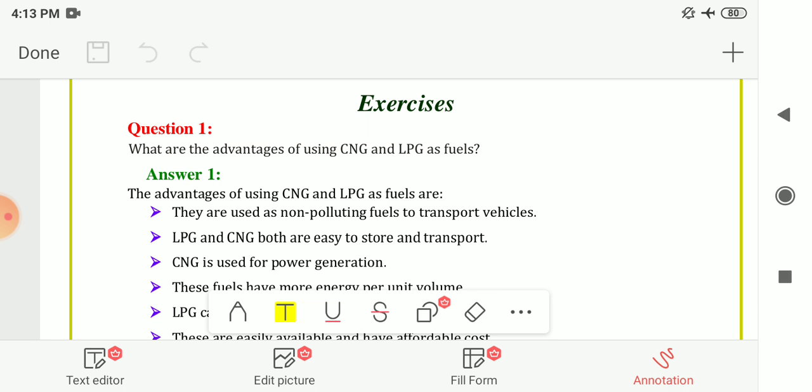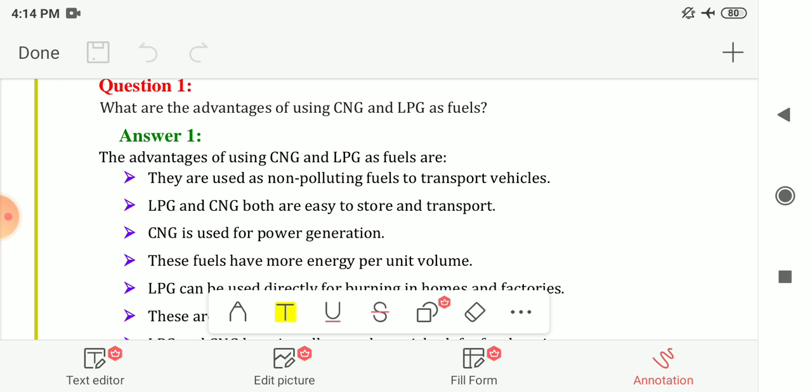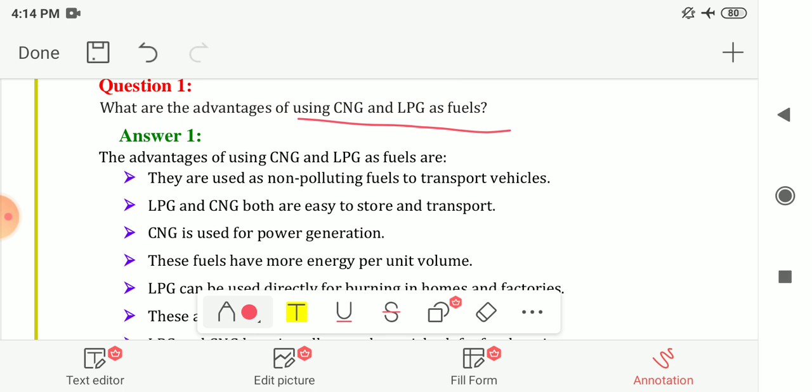And then after we had seen the importance of these natural resources which are limited in quantity, or exhaustible natural resources, and how we can save these natural resources. So now let me start the textbook exercise for this chapter. The first question is, what are the advantages of using CNG and LPG as fuels?